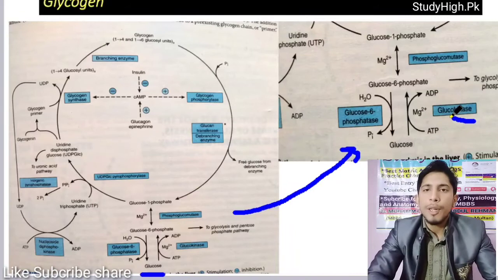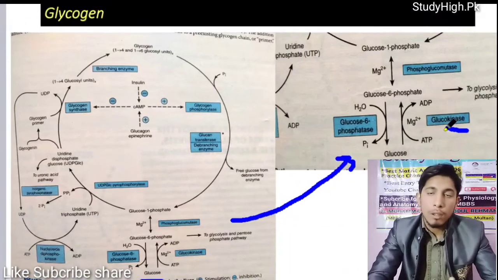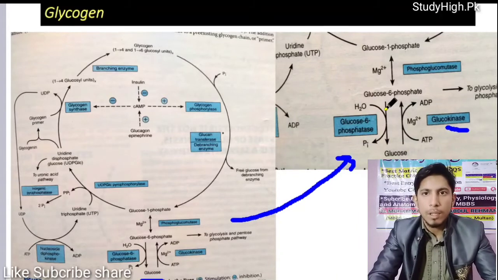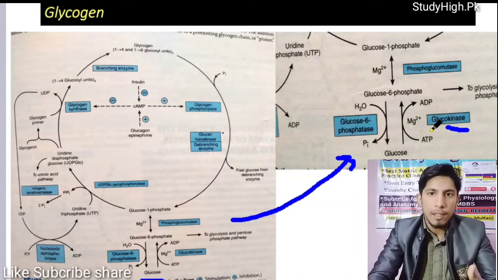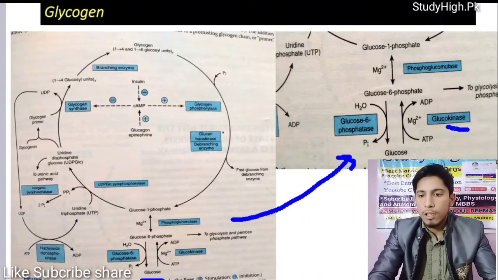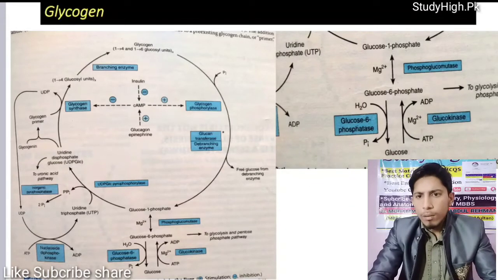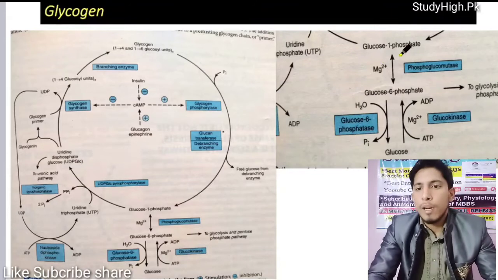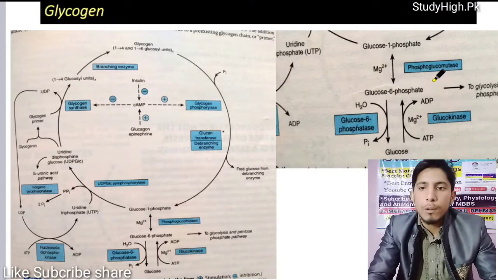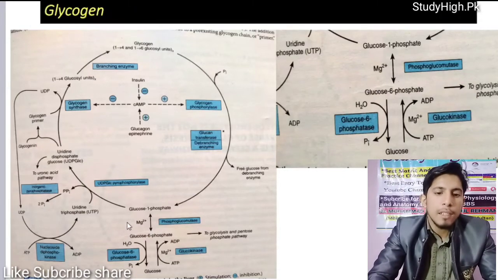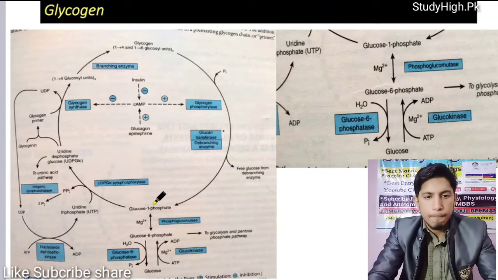These are the two different types of enzymes. In the liver, glucokinase causes the conversion of glucose into glucose 6-phosphate. In muscles, it is hexokinase that causes the conversion of glucose into glucose 6-phosphate. So you must know about it also. Glucose 6-phosphate is converted into glucose 1-phosphate by an enzyme, phosphoglucomutase.